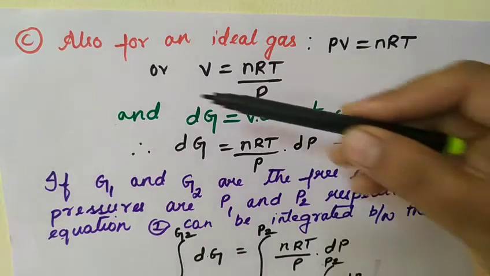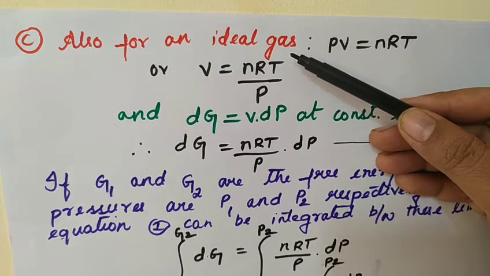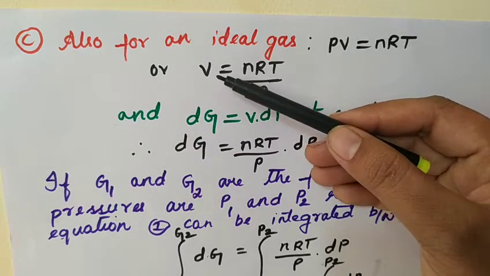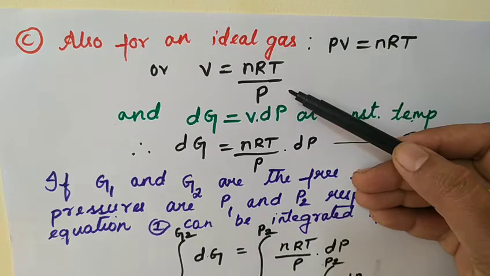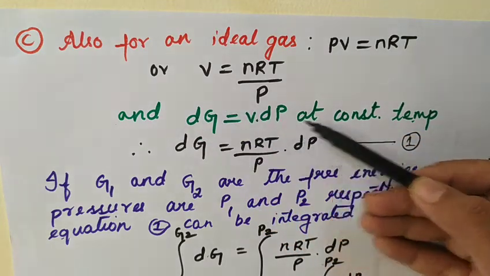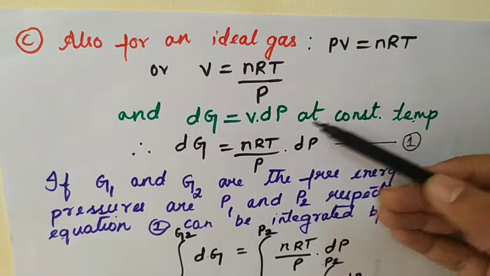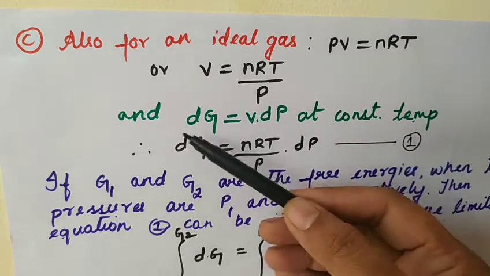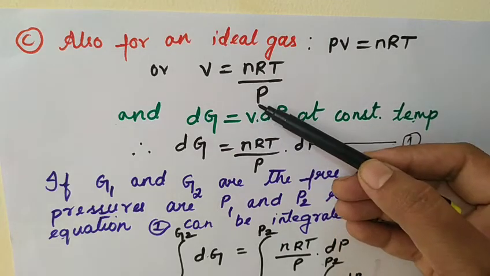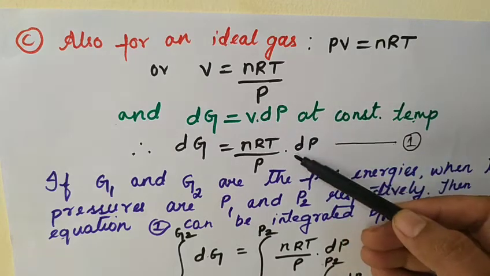Now let us understand the condition: what happens for an ideal gas? According to the ideal gas equation, PV is equal to nRT. Rearrange the expression for V, so V is equal to nRT by P. We can write the expression dG is equal to V dP at constant temperature. We know from equation 1, if temperature is constant, minus S dT will be equal to 0. Then we have dG is equal to V dP at constant temperature. In place of V, we substitute V is equal to nRT by P, into dP.